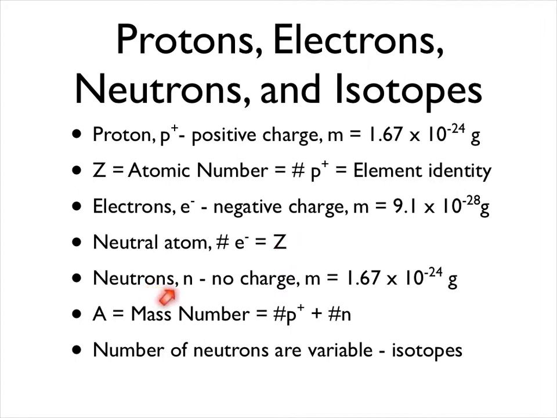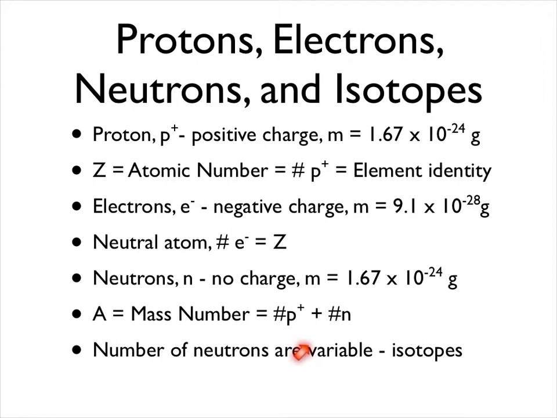Now, the neutrons, we give the symbol N, or sometimes N with a 0 subscript, and these have no charge, and you can see the mass is about the same as that of the proton. We symbolize the mass number as A, which is the total number of protons and the total number of neutrons. This is where the mass comes from in the atom.